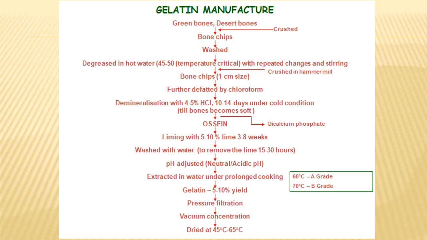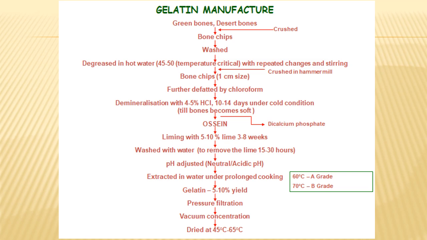Then we have talked about the demineralization, that is to remove the hard salt of calcium phosphate. That is removed by dilute acid treatment for up to 2 to 3 weeks with slow mixing. By this process, all the minerals will come out as dicalcium phosphate, the byproduct used as mineral supplement.